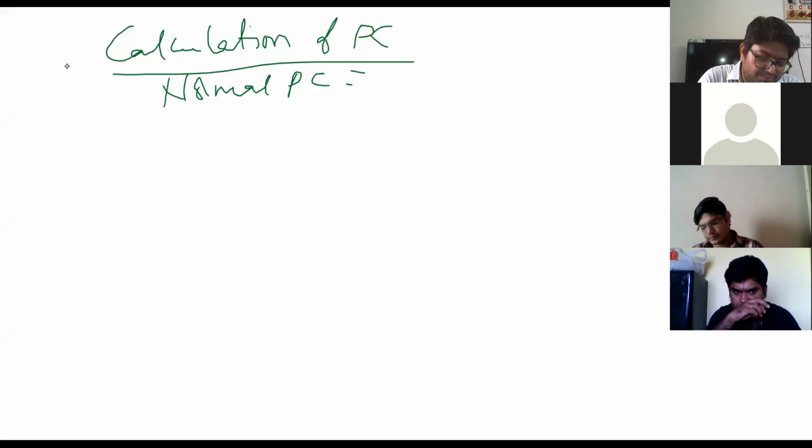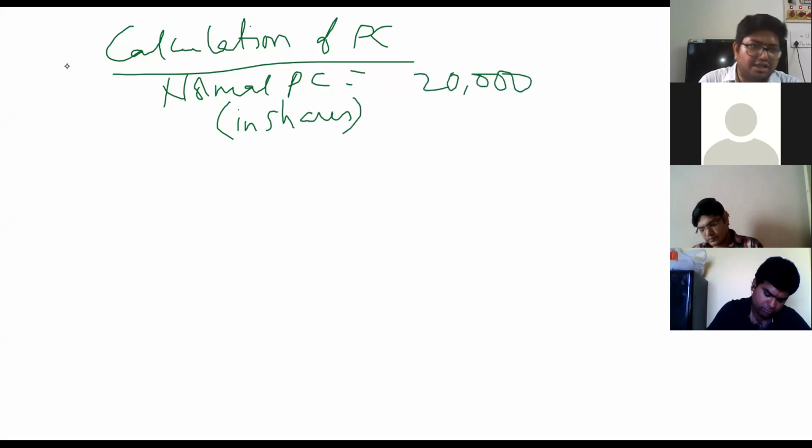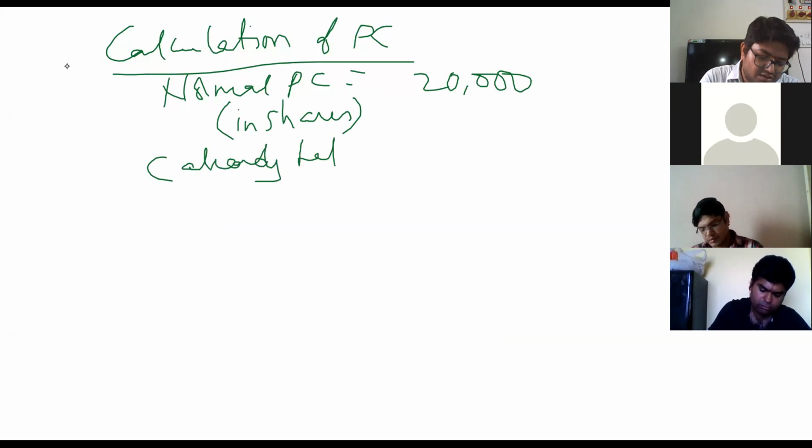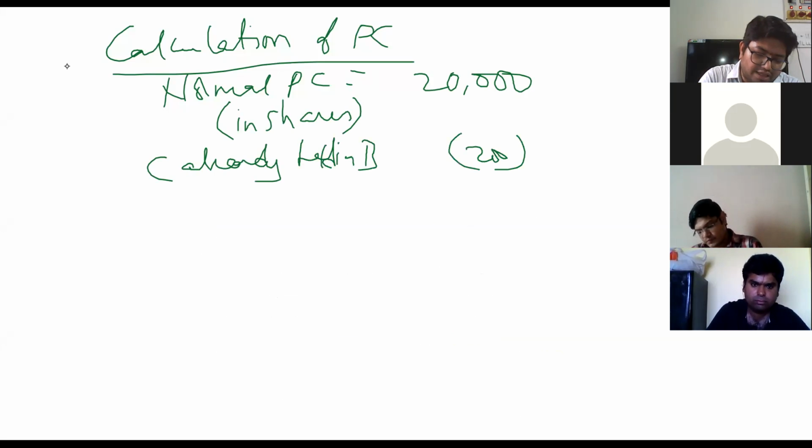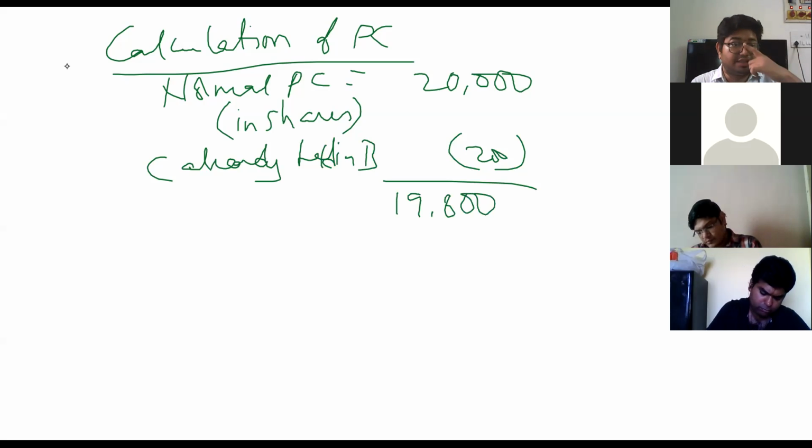Normal PC in shares is 20,000. I should give away 20,000, out of which C already held 200 shares in B. So right now, if I give 19,800 shares in my company, it is sufficient.